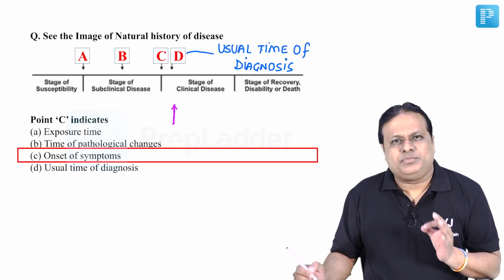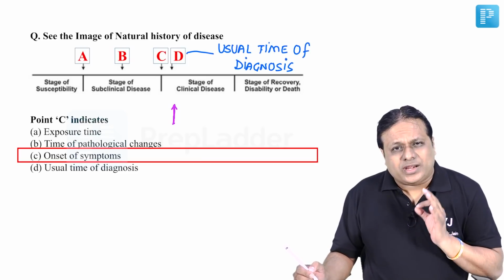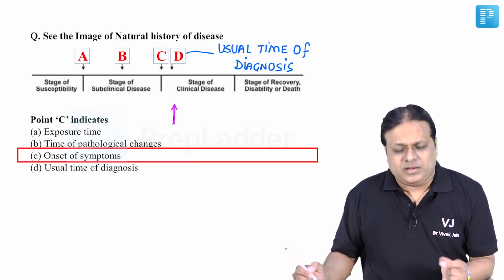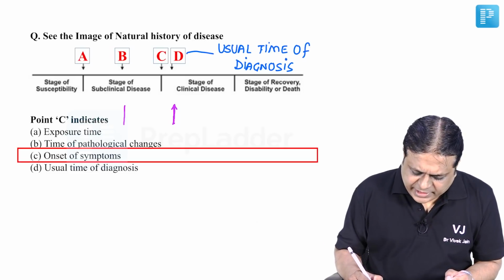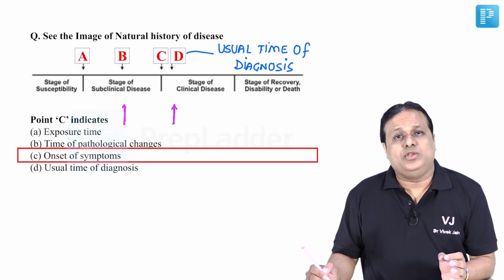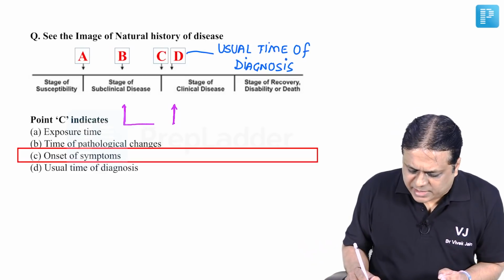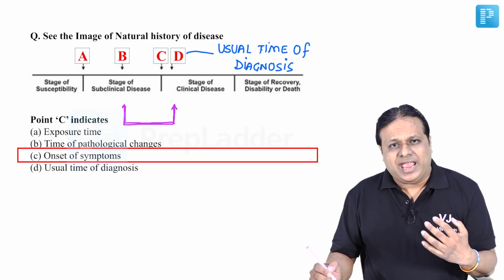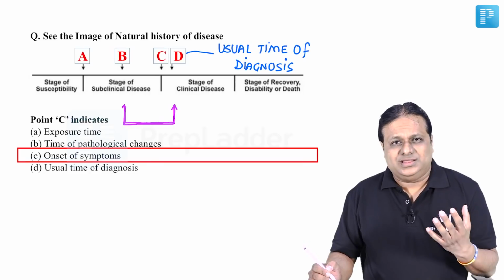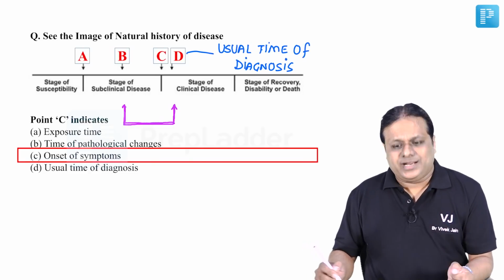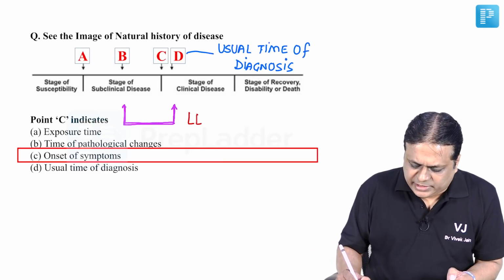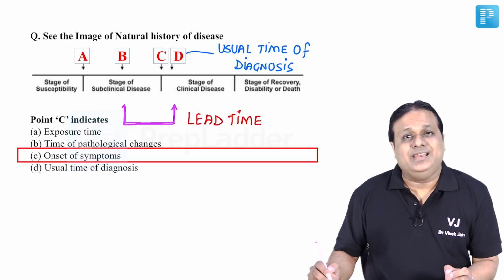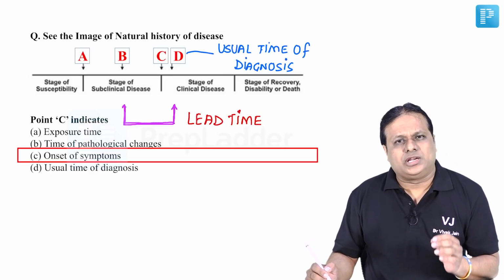Point C is when symptoms appear, but disease has already started in the body. Pathogenesis is already taking place in this subclinical phase also. So if you can detect a disease earlier by using a screening test, then this gap between the earliest possible detection and usual time of diagnosis will tell how much earlier you are detecting a disease. This advantage of screening test is known as lead time.